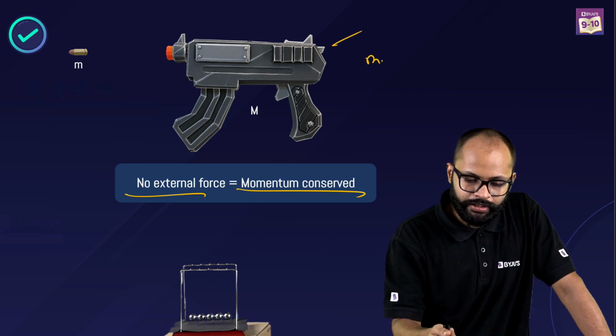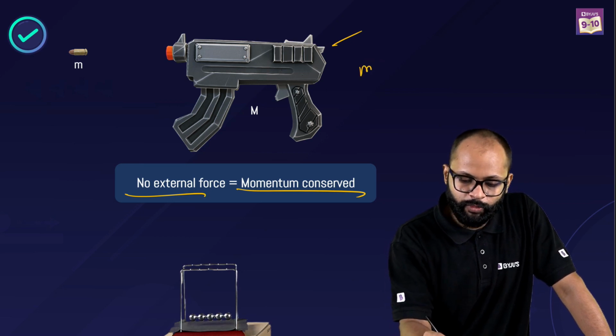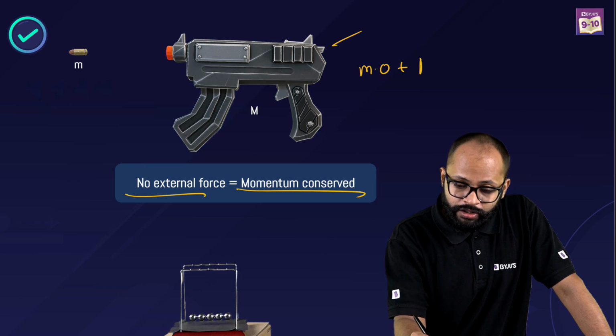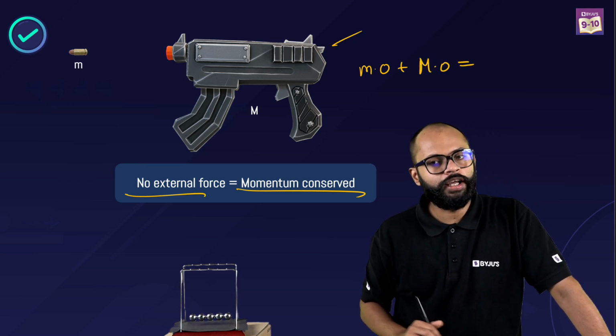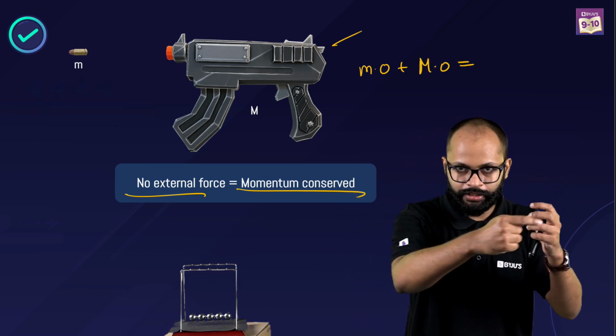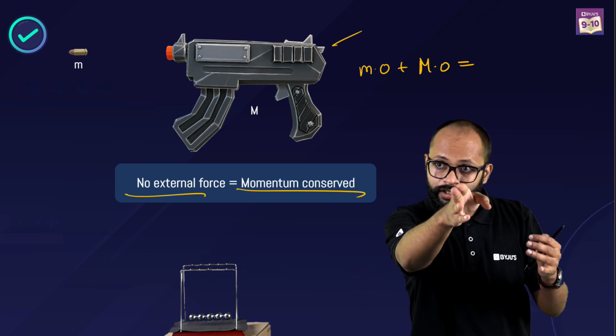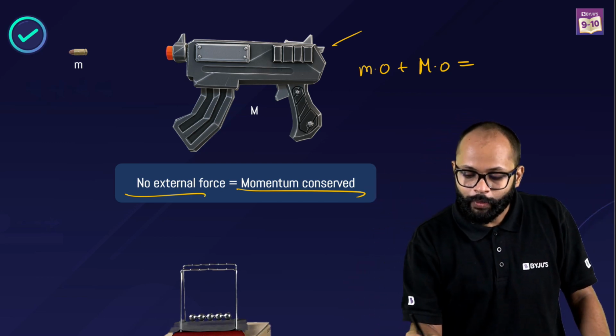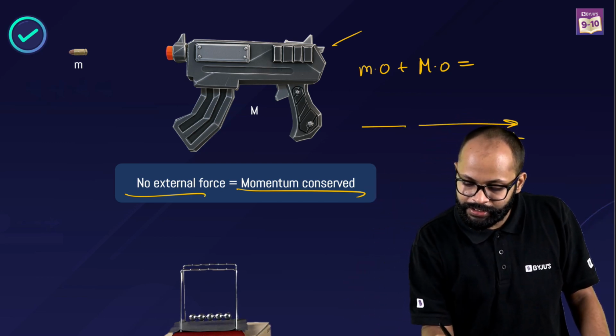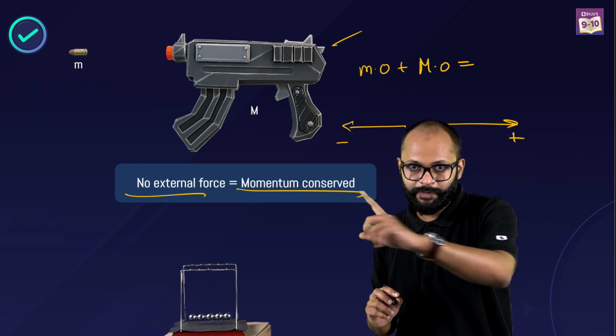Mass of bullet, small m is for bullet. Mass of bullet into 0 velocity plus mass of gun into 0 velocity will be equal to what? When it struck the bullet, bullet went this side, gun will recoil in this side. Why, sir? If I take this as plus and this as minus.